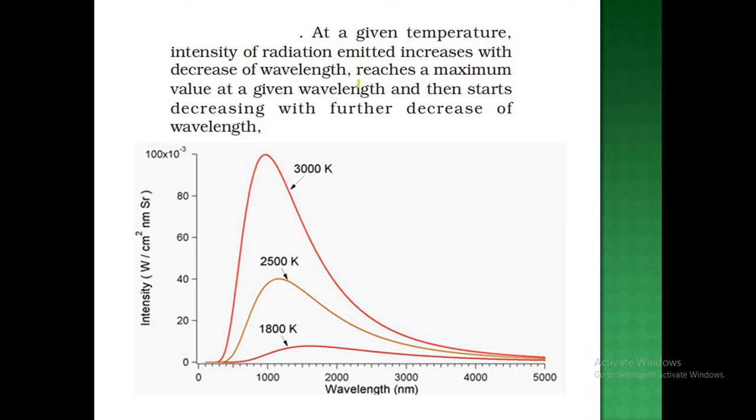Moving further, at a given temperature, the intensity of radiation emitted increases with decrease in wavelength. As the radiation emitted increases, meaning the intensity of the radiation increases, the wavelength will definitely decrease. So we can say that the intensity of light or radiation is inversely proportional to the wavelength. It reaches its maximum value at a given wavelength, then starts decreasing on further decreasing the wavelength. You can see that it reaches a maximum value in all the cases, and then it partly decreases.